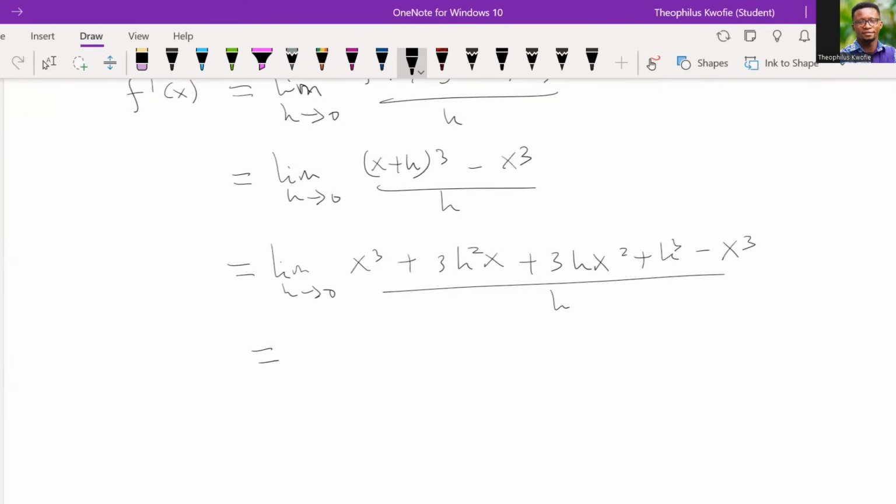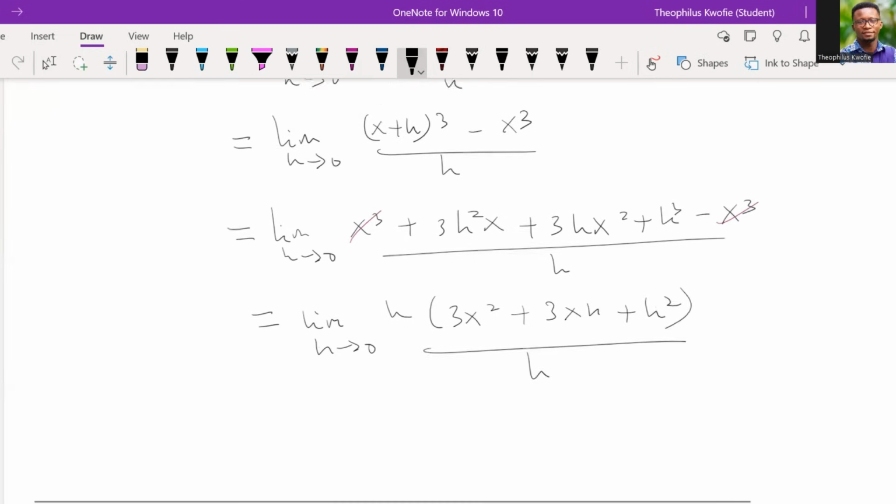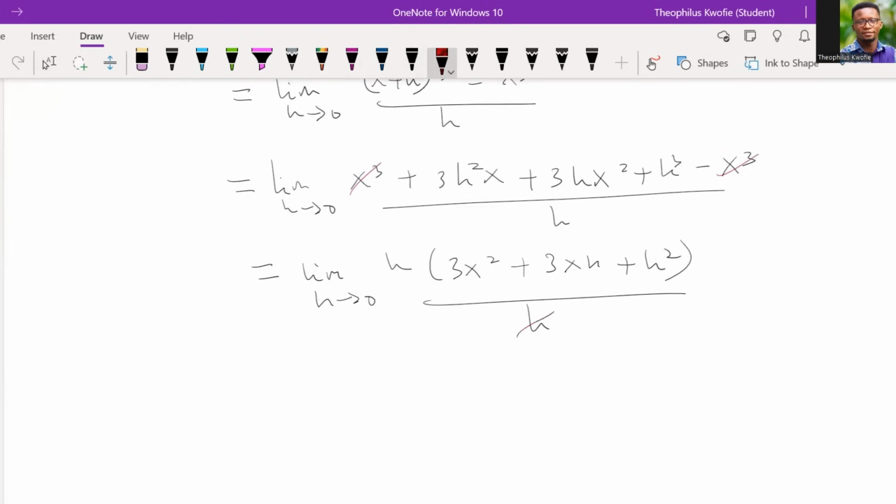Then we can simplify this a bit, and that should give us what? We can pull out the h. Over here, we can do some cancellation. When h is pulled out, we should have something like this, right? At this point, we can still do some cancellation. Remember, as one of the laws of limits, we said that the limit of a sum is the sum of the limits. So take notes. All right.